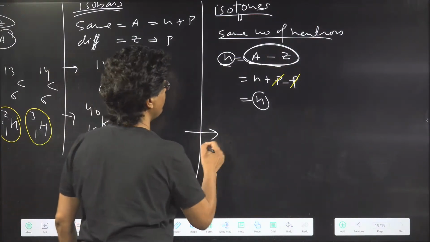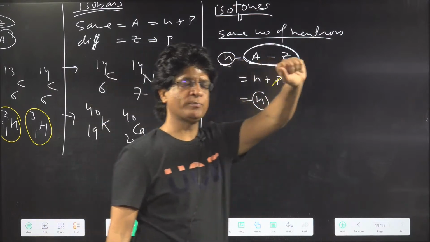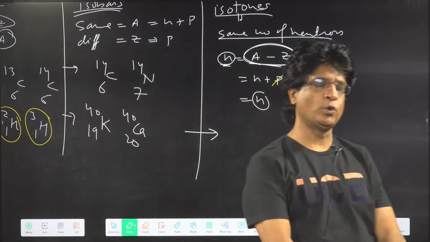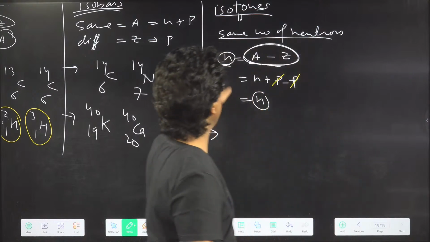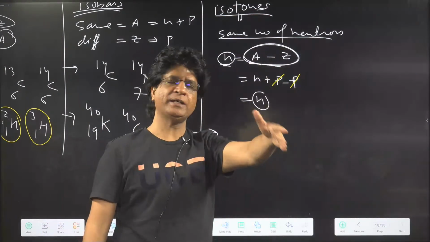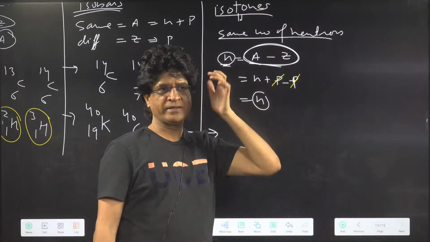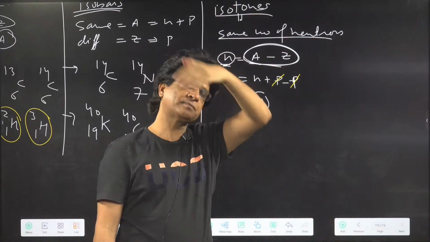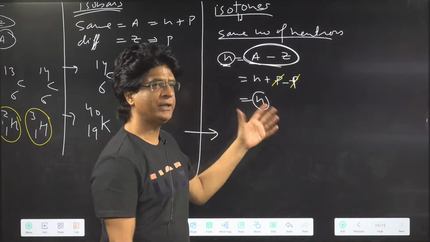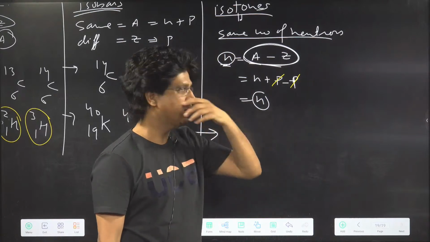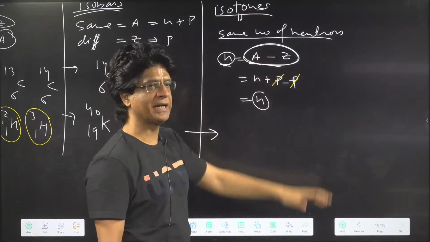Give me examples of isotones. Who will give me an example of isotones? Be quick. We need the same value of N. You just find any two species in which A minus Z is the same.